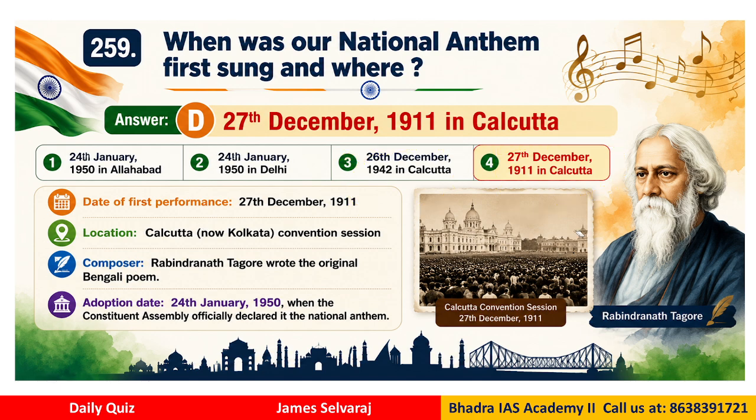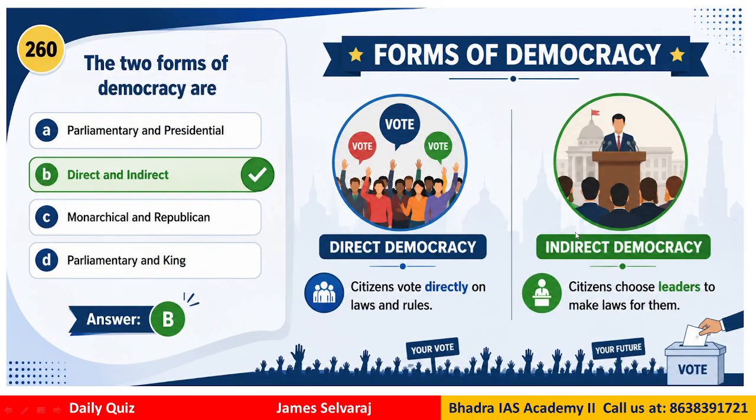Okay. Question number 260. Which are the two forms of democracy? We have parliamentary and presidential, direct and indirect, monarchical and republican, parliamentary and king. So the correct answer is direct and indirect democracy.